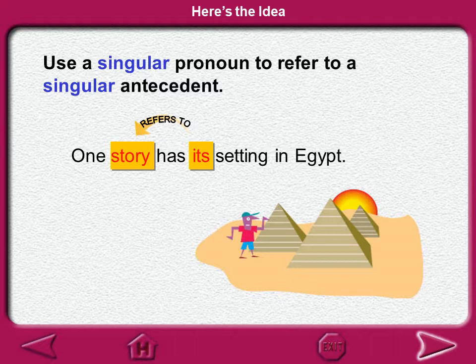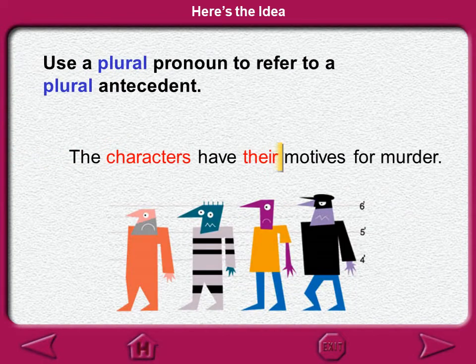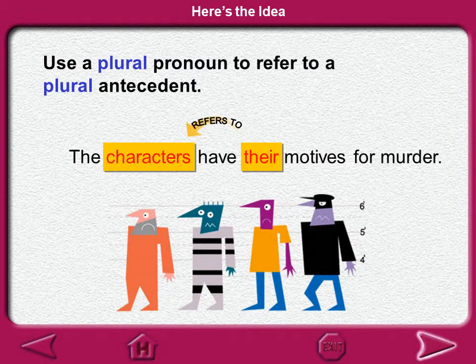It refers to story. Next, use a plural pronoun to refer to a plural antecedent. For example, the characters have their motives for murder. Their refers to characters in plural form.